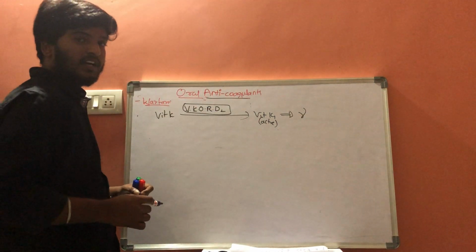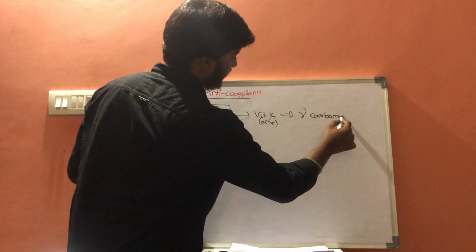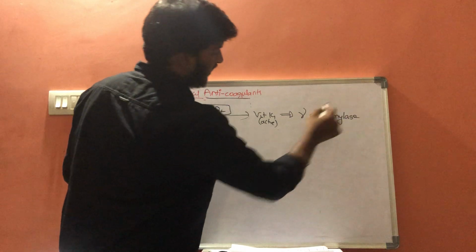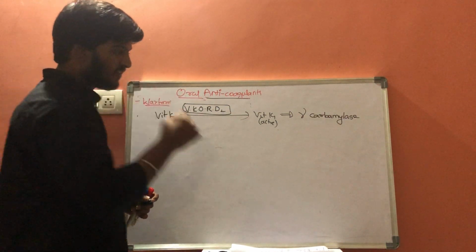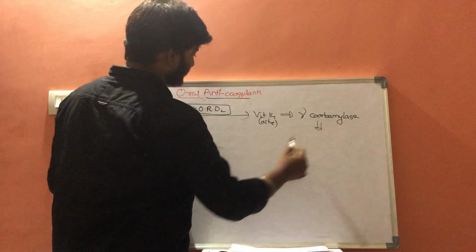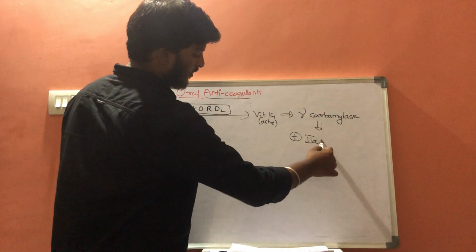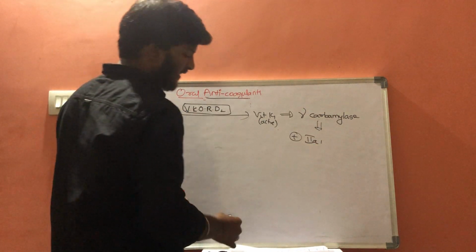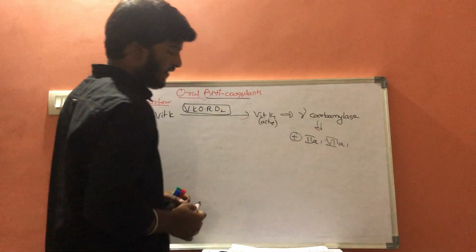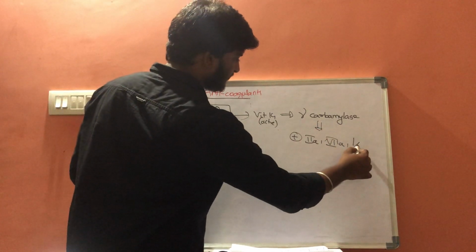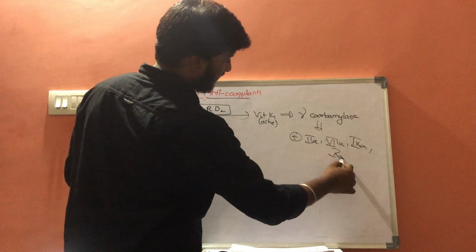Whenever this vitamin K is activated, it results in activation of gamma carboxylase. Then this gamma carboxylase will activate factor 2A, factor 7A, factor 9A, and factor 10A.